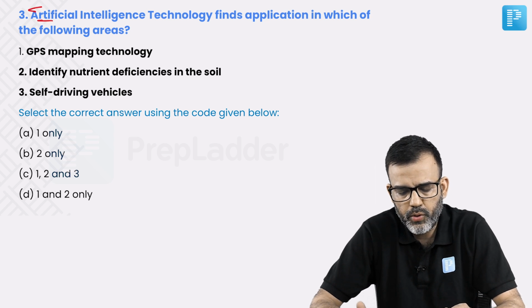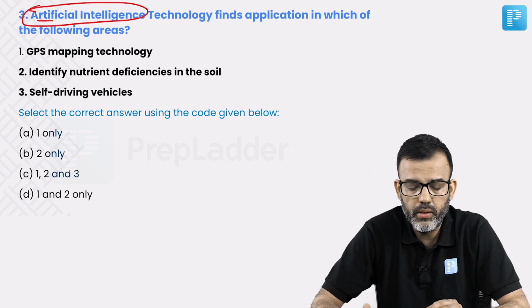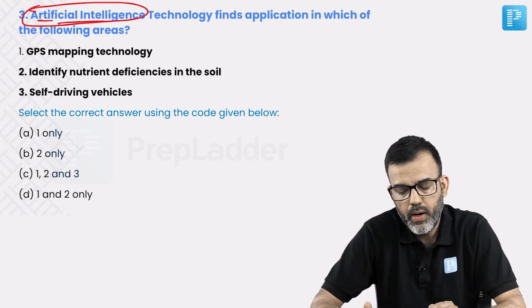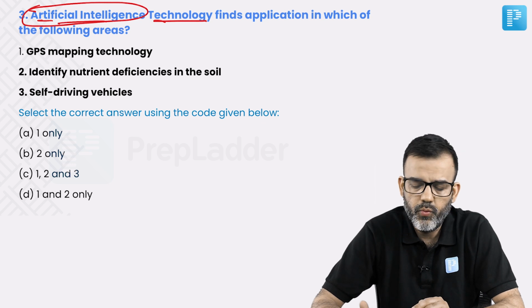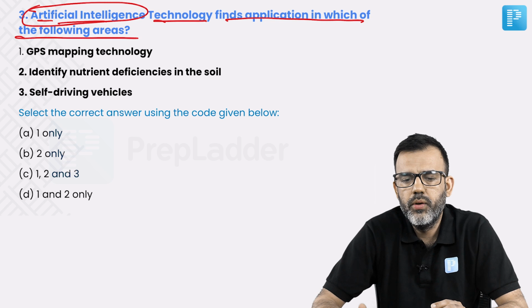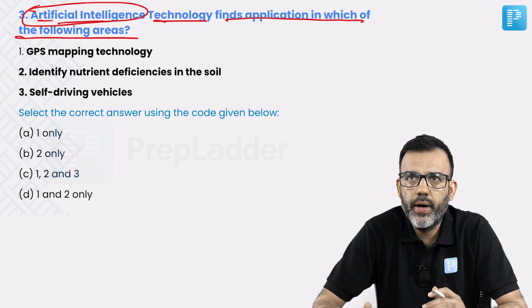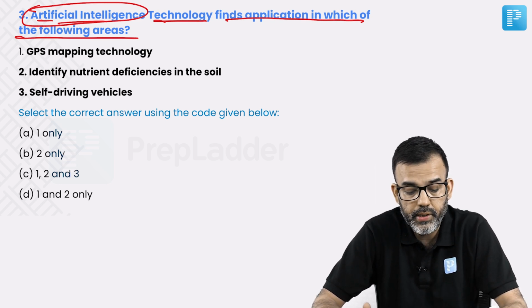Artificial intelligence. The question is regarding artificial intelligence, which is again quite a popular technology tool these days. AI technology finds application in which of the following areas? Some areas are given and you have to select the areas in which you find the usage of artificial intelligence.